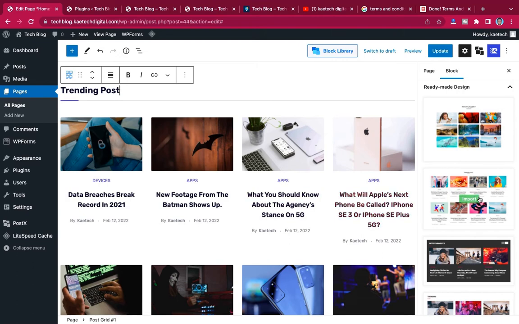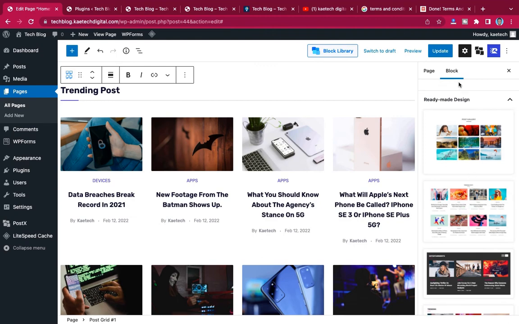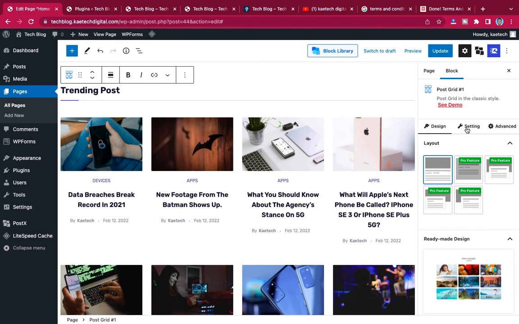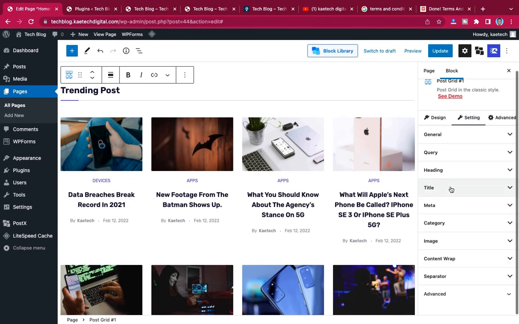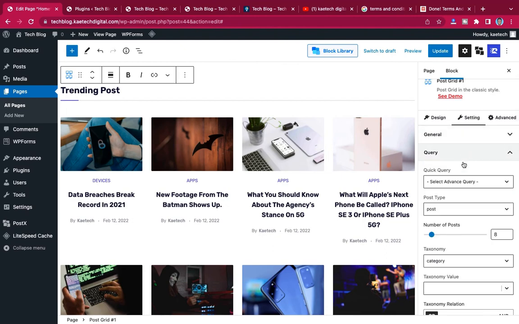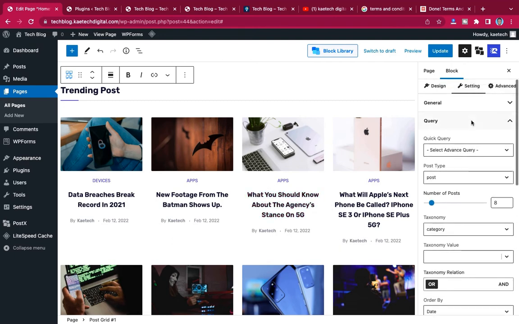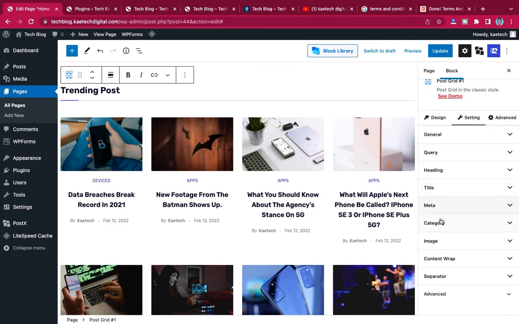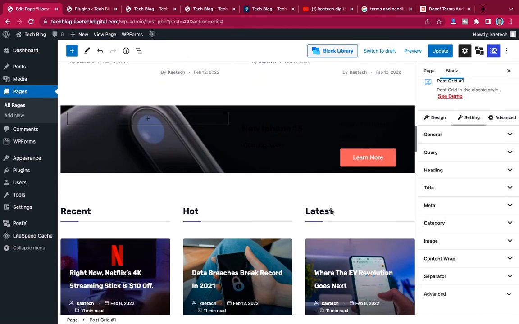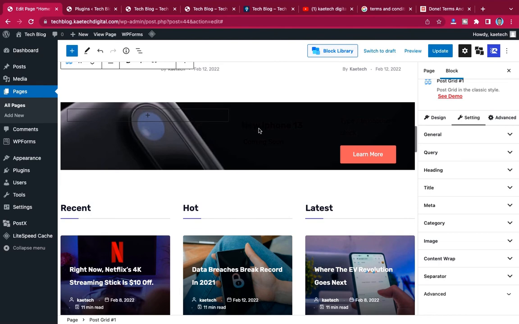And then when you go to the settings over here, you can adjust the settings the way you want. With the query, you can choose the category you want to appear over here, but if you want all posts, you can do that too. And then let's go to this side. Now this one, you just have to create it the way you want it.